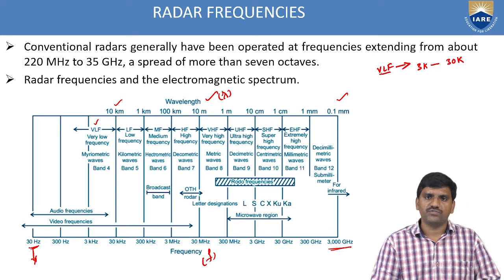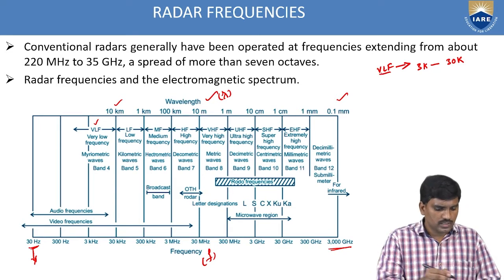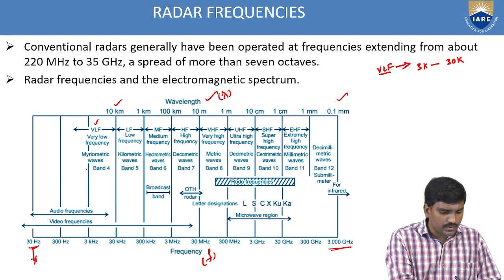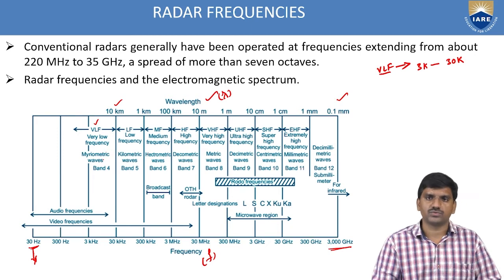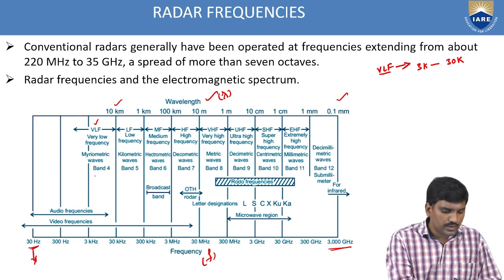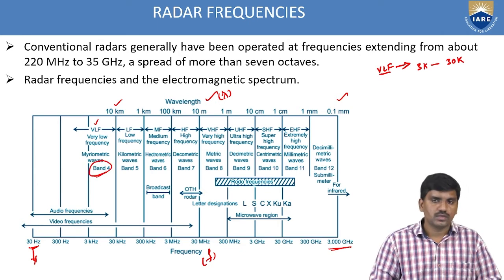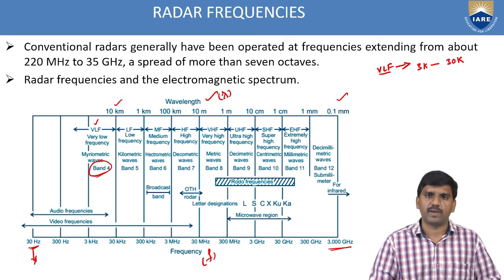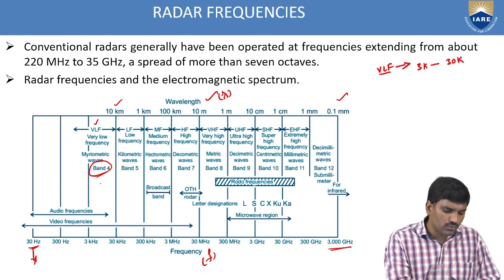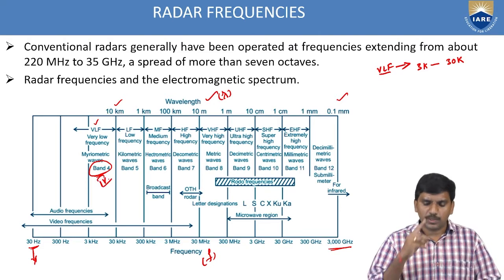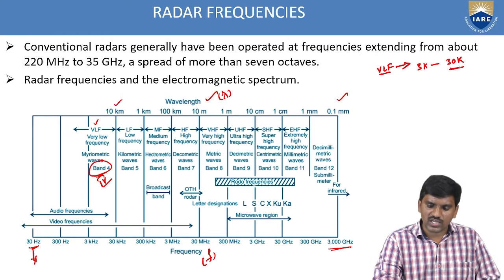VLF stands for very low frequency, having myriametric waves. It is called band 4. Why is it called band 4? Here, the range of very low frequency goes up to 30K.